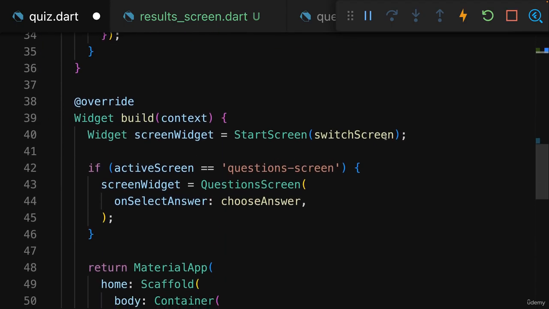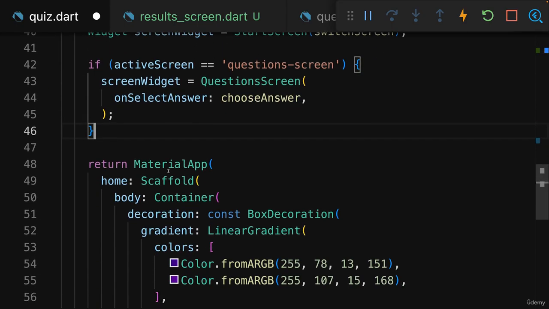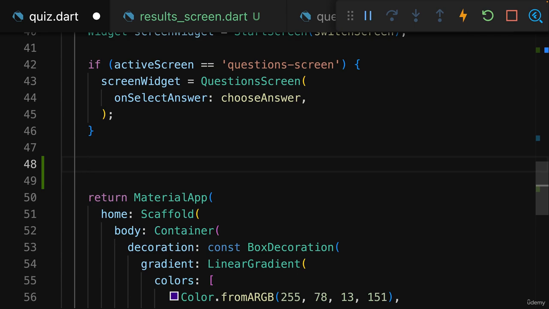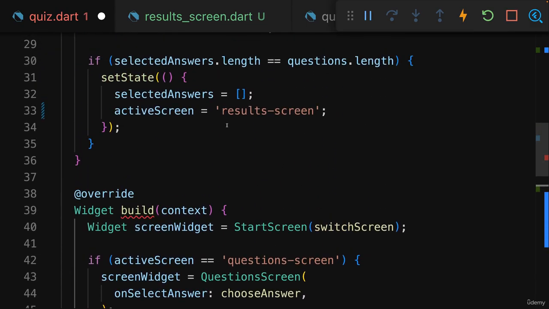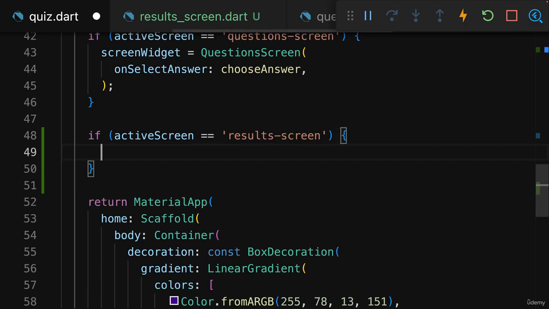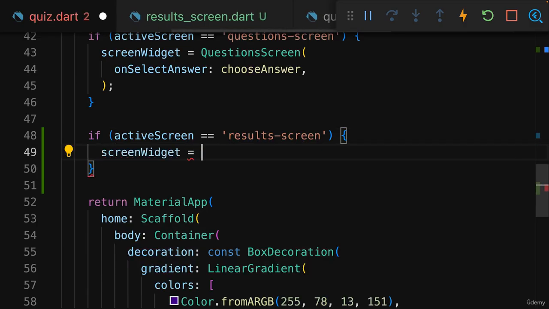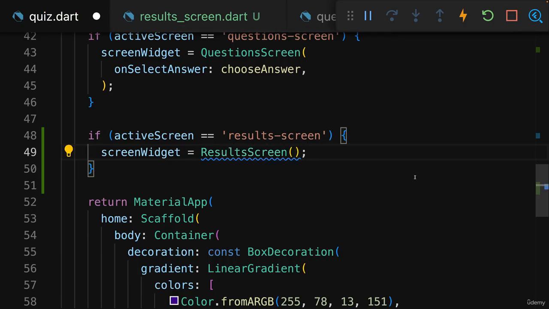And then here in this build method of this Quiz widget, of this quiz state class to be precise, I want to check if my active screen variable holds a value of results-screen, which of course is the value we are setting here. And if that is the case, I'll set screen widget equal to ResultsScreen like this. And then we can add const in front of this.